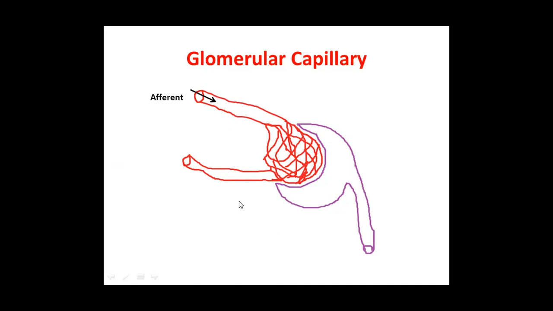And these are known as the afferent arteriole and efferent arteriole. As a result of this passage of blood, at the endothelial-epithelial junction there is a filtration slit, a filtration barrier. There the filtration is taking place. A kind of capillary filtration is taking place, which is known as glomerular filtration.